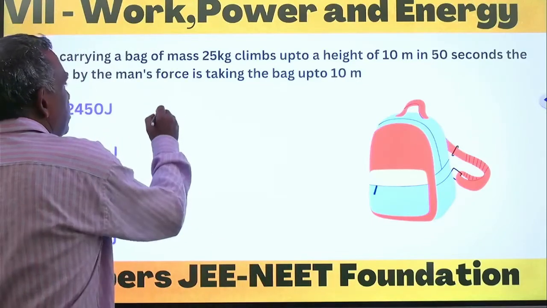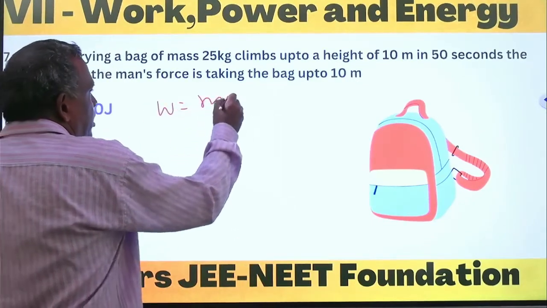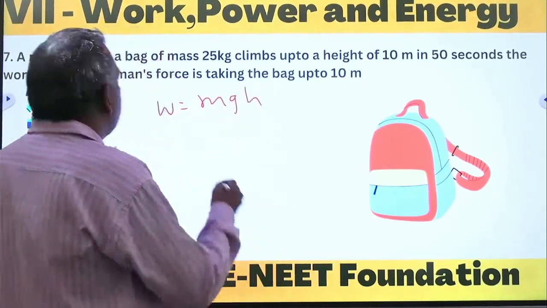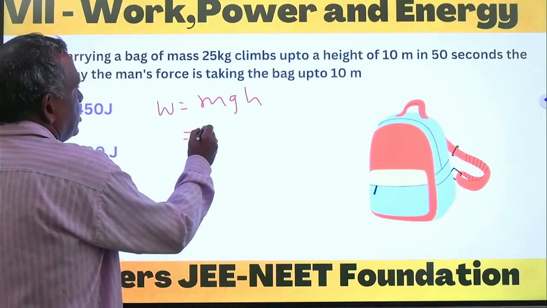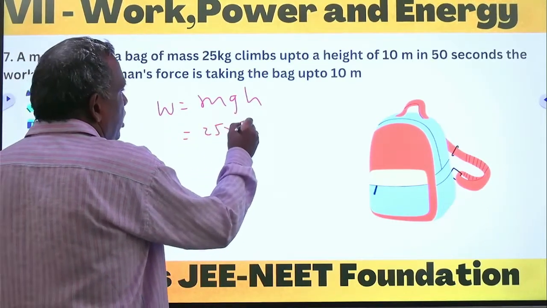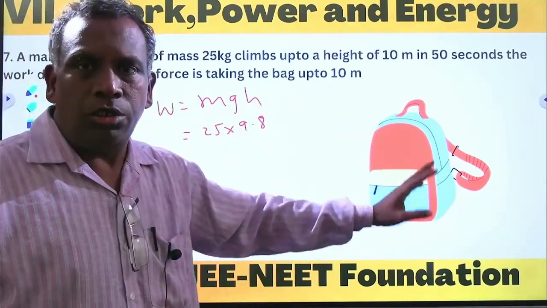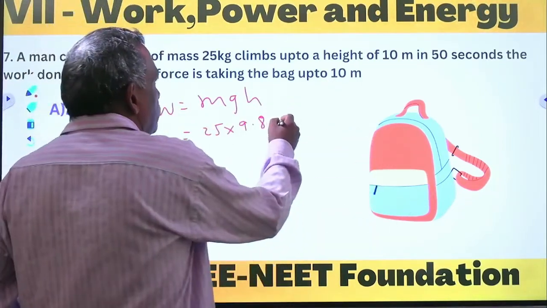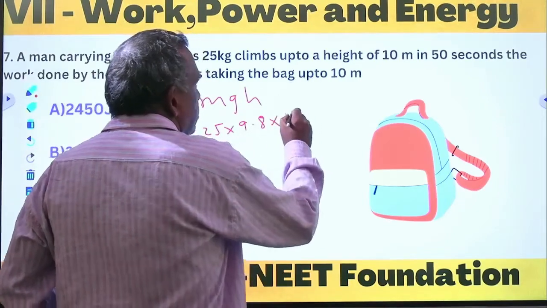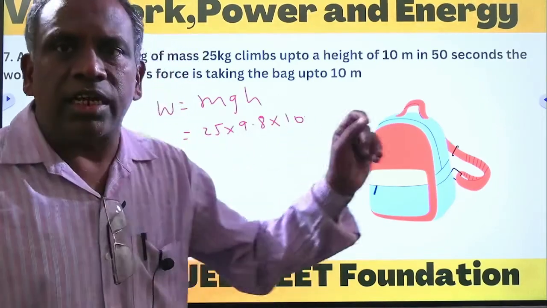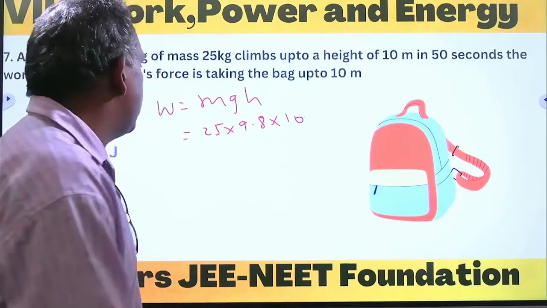Work done to raise is mgh. The mass is 25 kg. The g value here you have to take as 9.8, which should be mentioned in the question. The height is 10 meters. The 5 seconds is extra data given here.